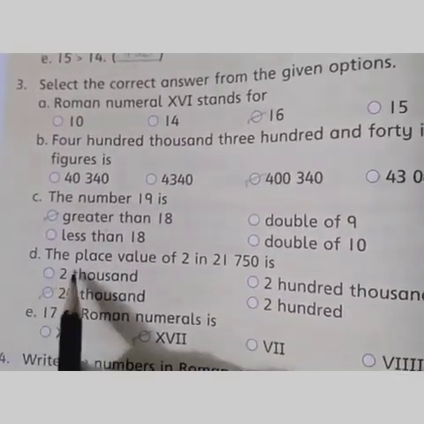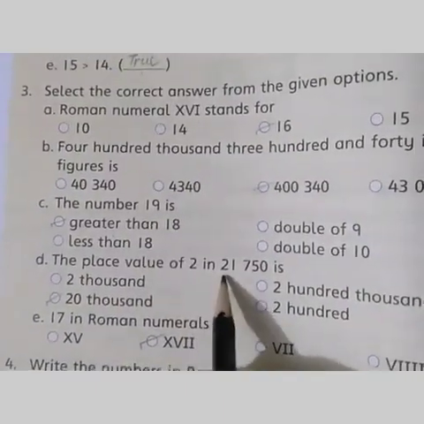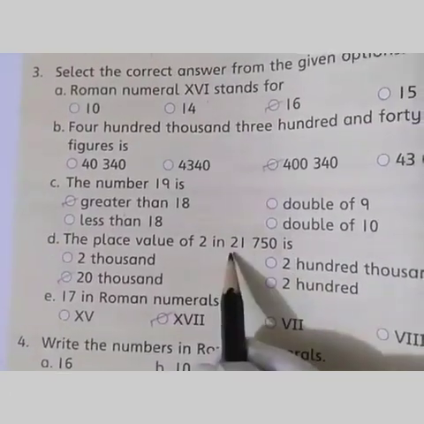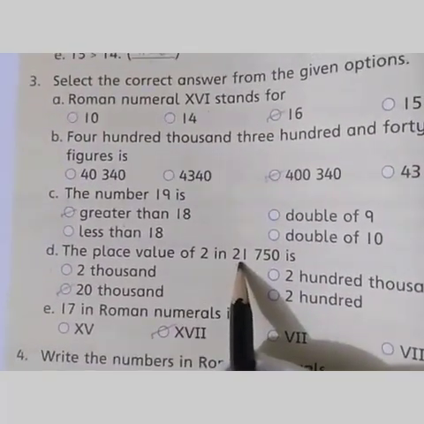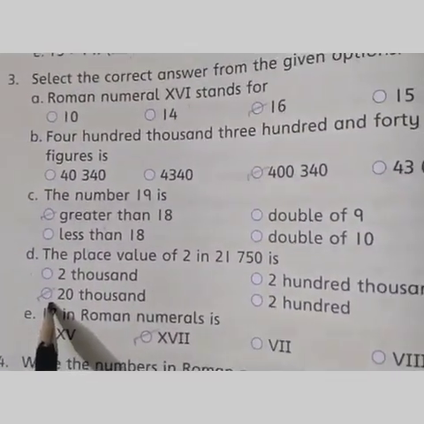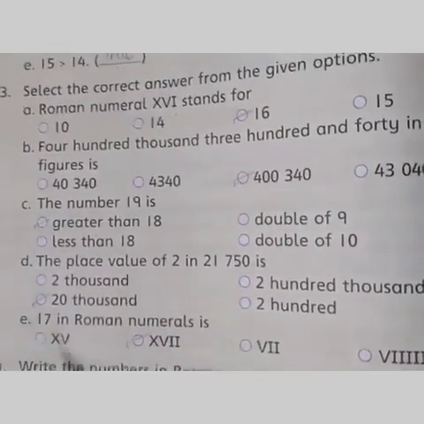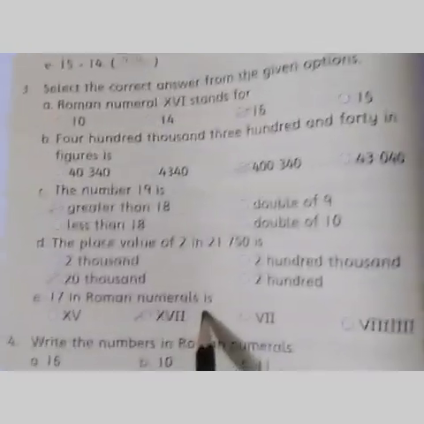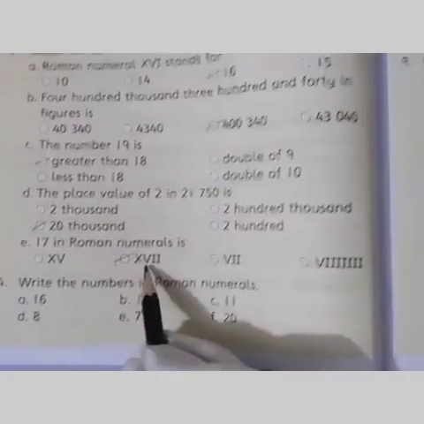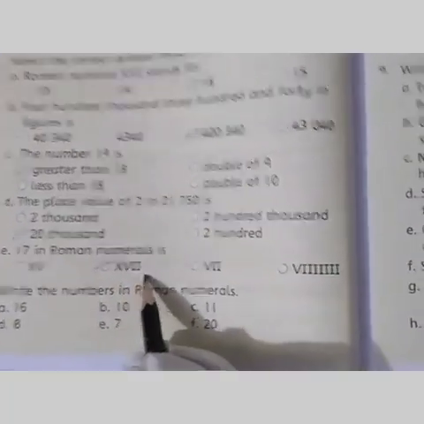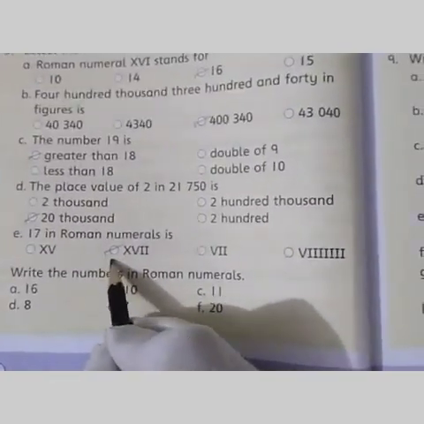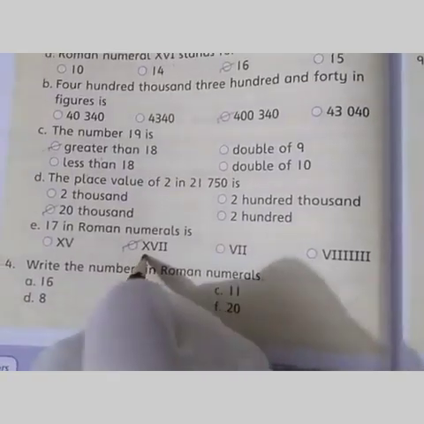Part D, the place value of 2 in 21,750 is 10,000, meaning 20,000 is the right answer. 17 in Roman numerals, what is the right number? Yes, X, then 5, then 2 more I, it is 17. The right answer is this.